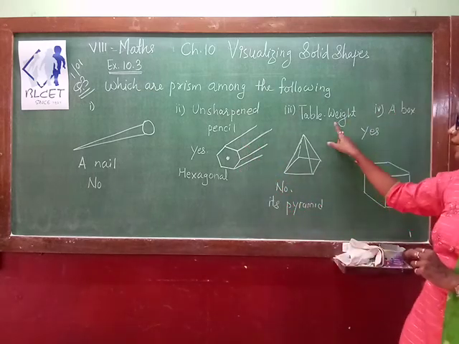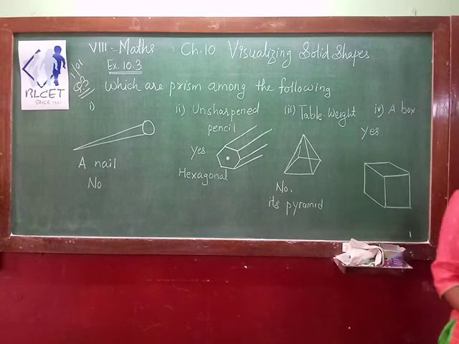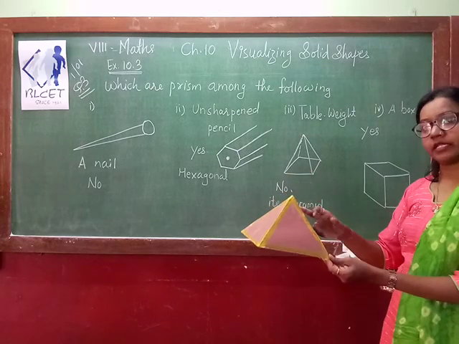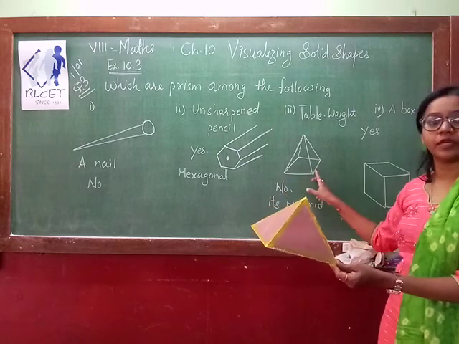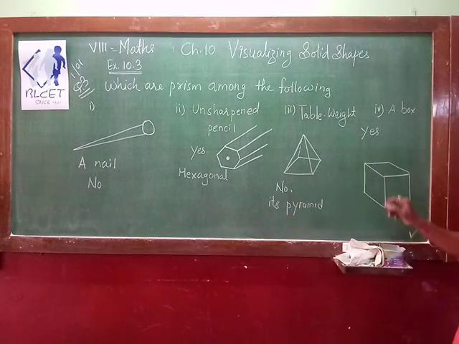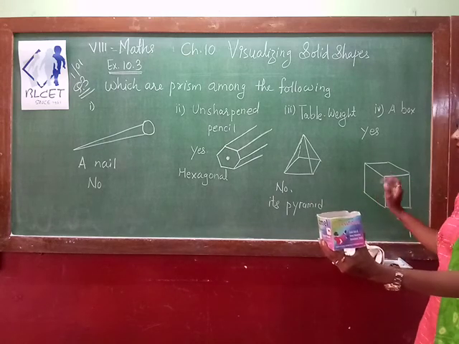So yes, it forms a prism. Next you have a table weight. If you observe the diagram, it is a little bit like this pyramid. Compare these two diagrams, it is the same. So we can say this is not a prism but a pyramid. Next you have a box. Suppose I have a chalk box. You can compare this with this. So what can you say?